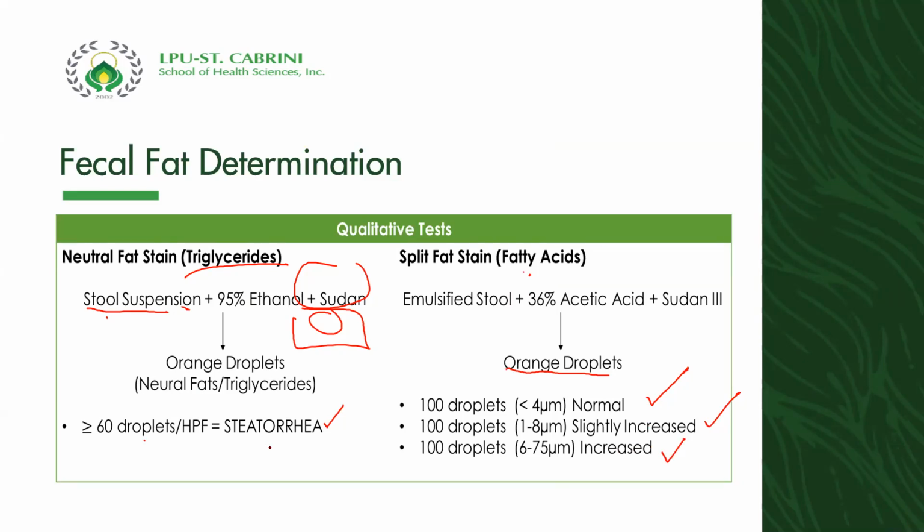Okay, mas maganda or mas madaling gamitin ang neutral fat stain because you don't have to measure your fat globules. And dito, you have to measure pa your droplets. Here, in neutral fat stain, you just have to observe 60 droplets per HPF, okay? And then, if you have greater than 60 droplets per HPF, that is an indication of steatorrhea.